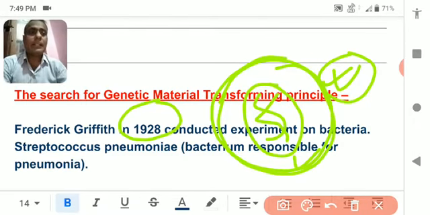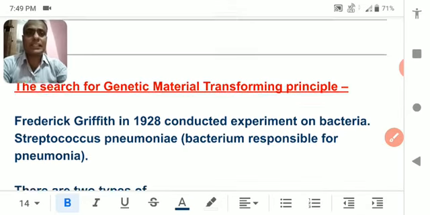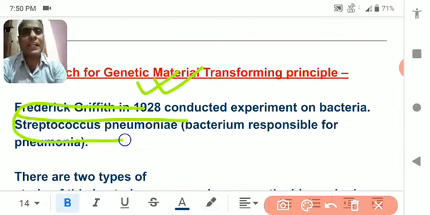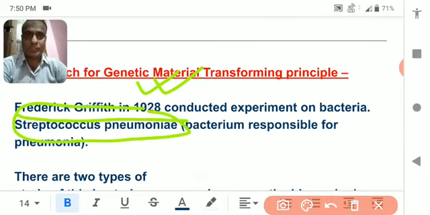The first experiment to find out what the actual genetic material is, DNA or protein, was conducted by Frederick Griffith in 1928. He took a bacterium called Streptococcus pneumoniae. Obviously this bacterium causes pneumonia. Pneumonia is a lung disease due to which organisms die.